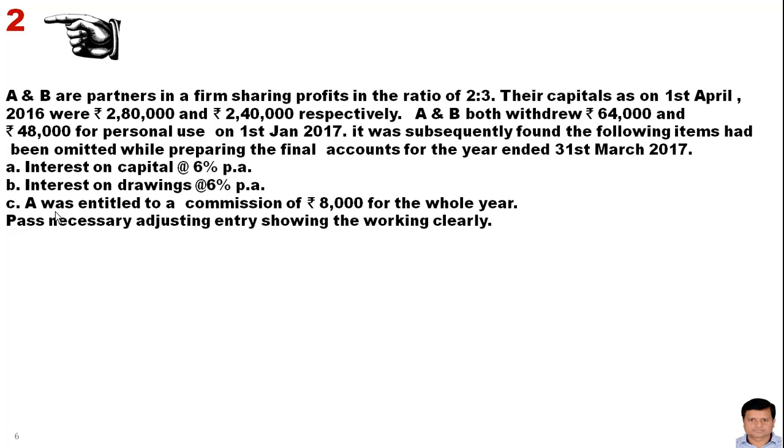If you read the question very carefully, you can see that the interest on capital, interest on drawings and the commission to A, these transactions have not been made in the books of accounts. So we need to make some adjustment of these transactions. Interest on capital increases the amount of capital, so it will be added. Interest on drawings decreases the amount of capital, so it will be deducted, and commission increases the amount of capital, so it will be added. Now here is your solution.